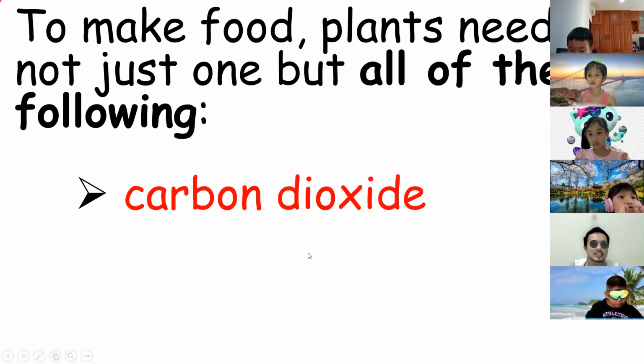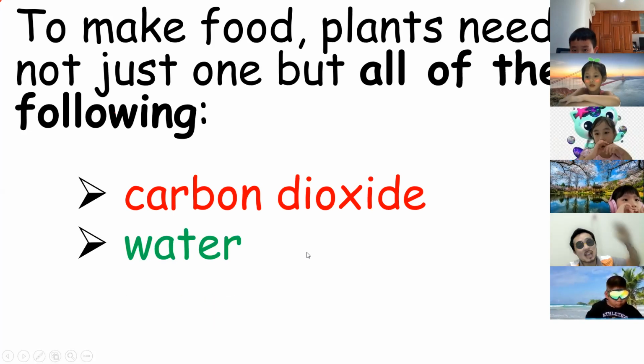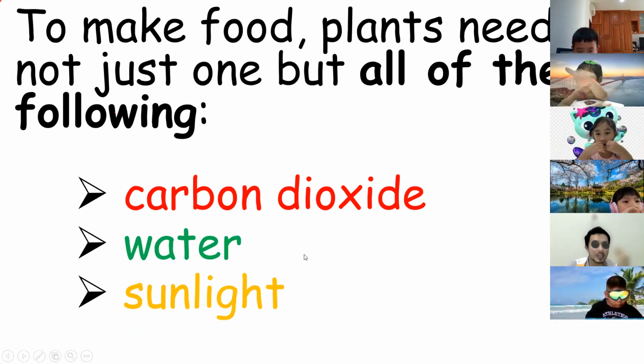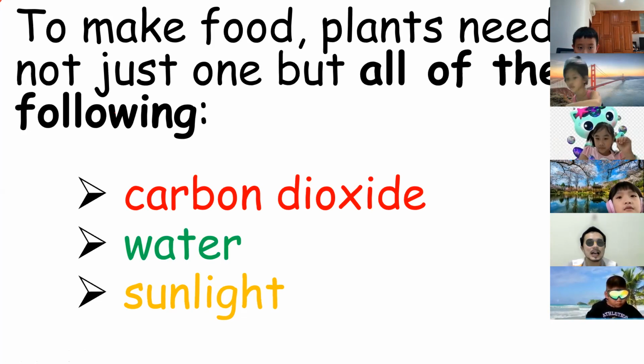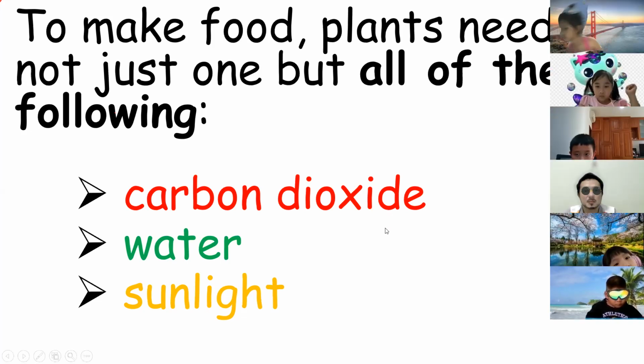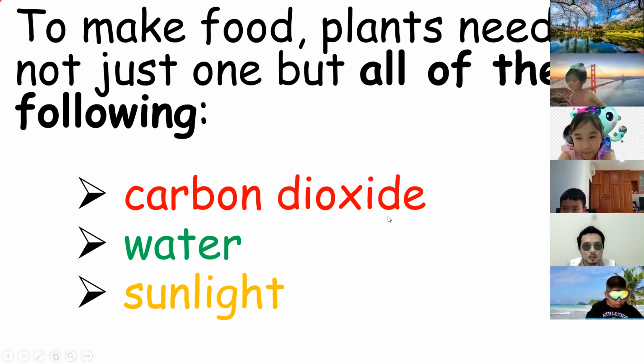We have carbon dioxide. Yes, Marian said carbon dioxide. And we have water here also. And of course, we have sunlight. These are the three components which are very useful when it comes to plants making their own food.